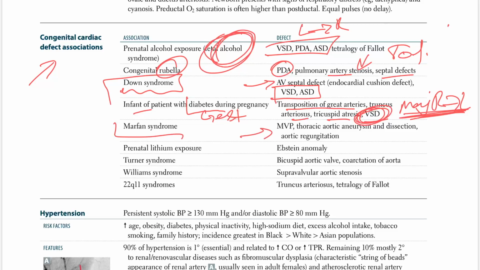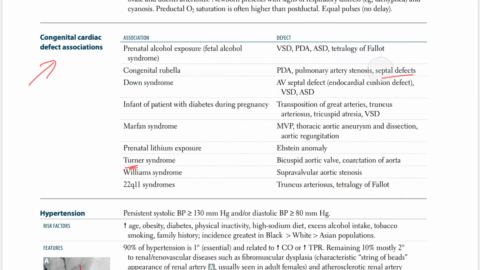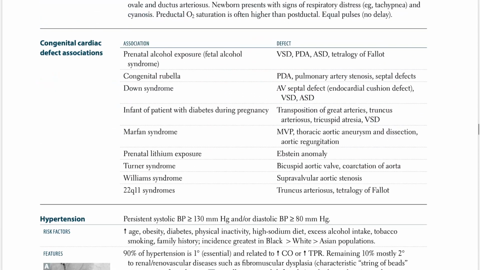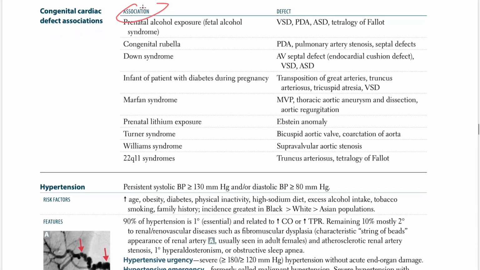Marfan: MVP, mitral valve prolapse, thoracic aortic aneurysm, dissection, regurgitation. Lithium: Ebstein anomaly. Turner: bicuspid aortic valve, coarctation of aorta, as we talked about. Williams syndrome: supravalvular aortic stenosis. DiGeorge syndrome, which is 22q11 syndrome: truncus arteriosus and tetralogy of Fallot. Okay, so all of these are just the high yield things to look at whenever you want to look at the association versus defects.